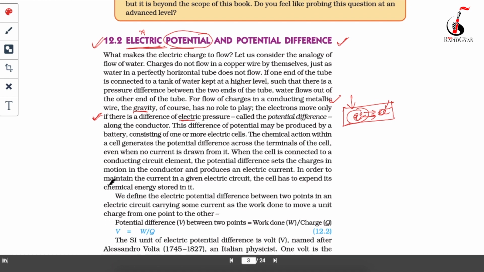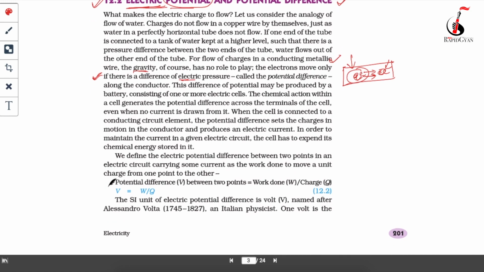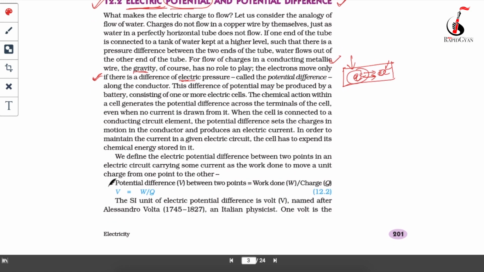So how are you going to define the potential difference? The potential difference can be defined as the work done. Of course, work is done if the charge flows from one area to another. The work done in moving the charges from one place to another place is called your potential difference. So we define that the electric potential difference between two points in an electric circuit carrying some current is the work done to move a unit charge from one point to another point.